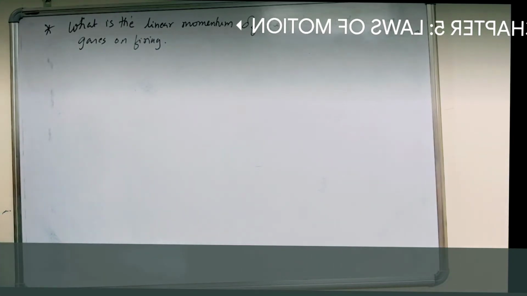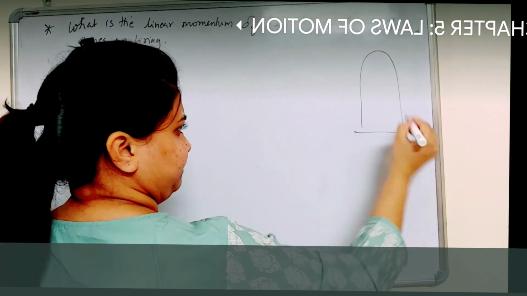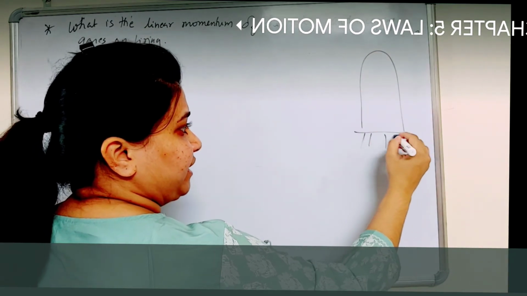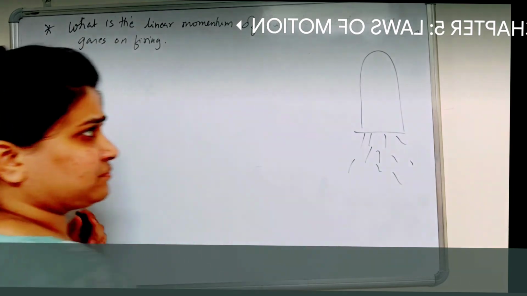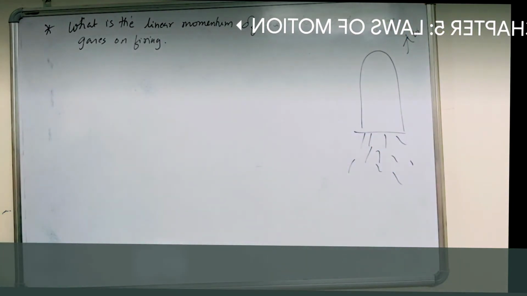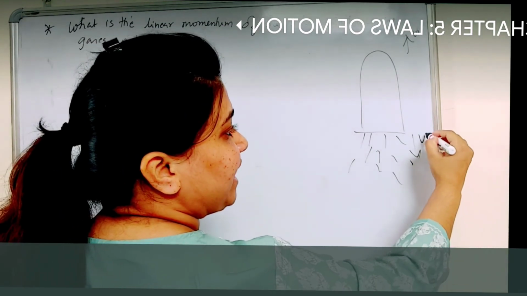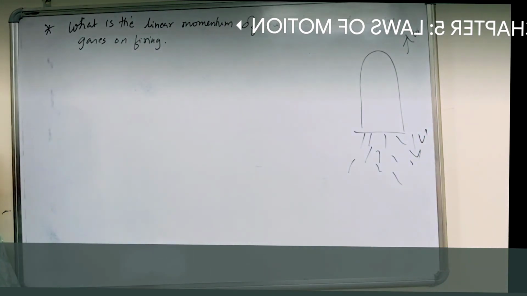Now, what happens is, let this be a rocket. Suppose we have fired the rocket. This is going with velocity v, and definitely v dash. Now, what is this v dash? V dash is the velocity of the fuel. This is the fuel which is ejecting out. So, let v dash be nothing but the velocity of the fuel.